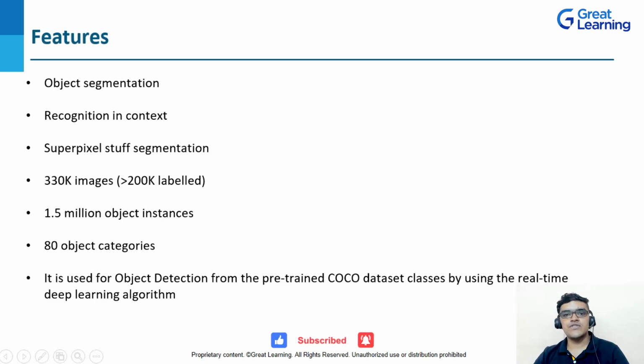Coming to its features, the first feature that we are having is object segmentation along with context recognition. Then I have already told you that in this dataset we are having 1.5 million object instances in 80 object categories. Now you might have a question: when to use this dataset? As I already told you, you can use this dataset for object detection. Basically we are using this dataset for object detection from the pre-trained COCO dataset classes by using a real-time deep learning algorithm. So this is the basic idea about the COCO dataset.